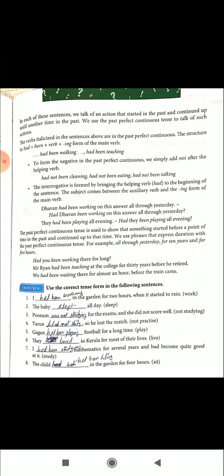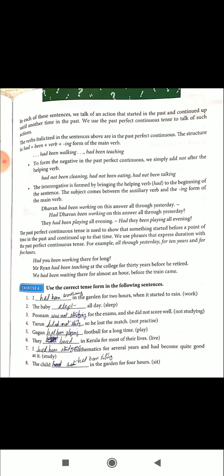Then the remaining part of the verb, that is been working. The one had been working on this answer all through yesterday. The question: had the one been working on this answer all through yesterday?